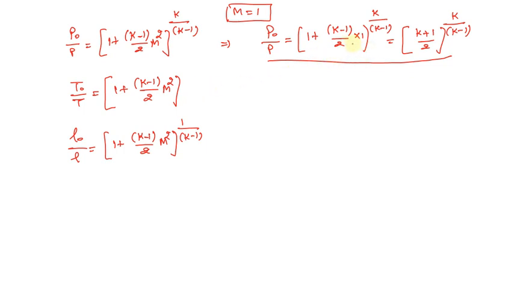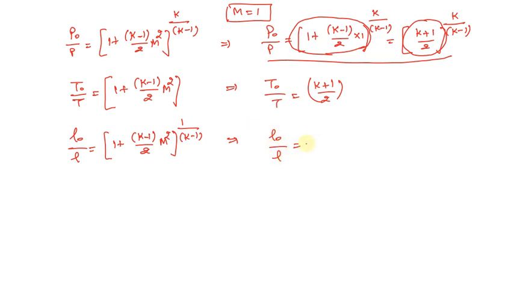Similarly, T naught divided by T equals (k plus 1) divided by 2, and rho naught divided by rho will be equal to (k plus 1) divided by 2, to the power 1 divided by (k minus 1). So these three will be the general expressions to find the critical properties.